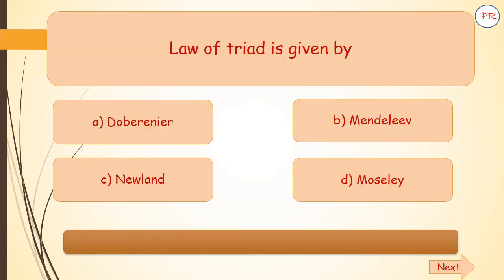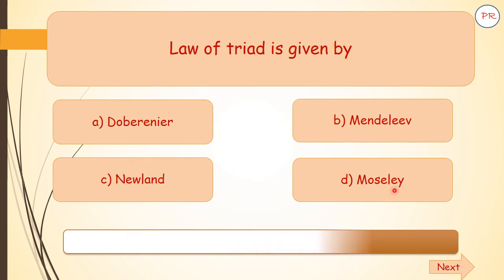Law of triad is given by. Options are A. Dobereiner, B. Mendeleev, C. Newland, D. Moseley. Your time starts now. And the correct answer is A. Dobereiner.